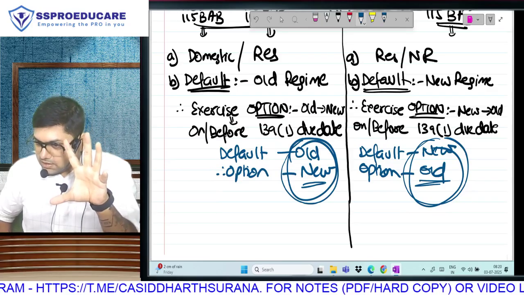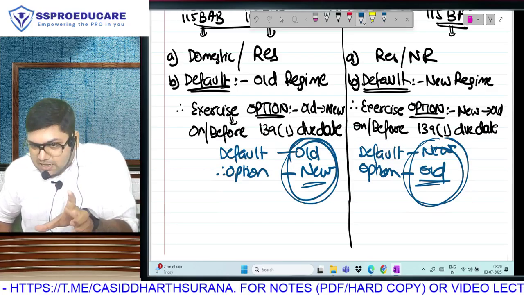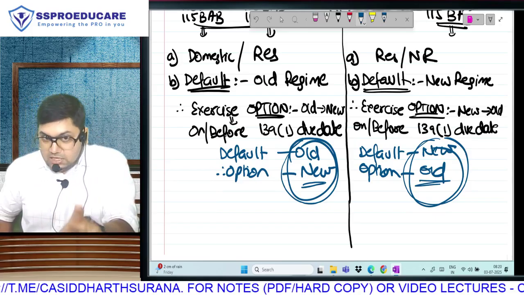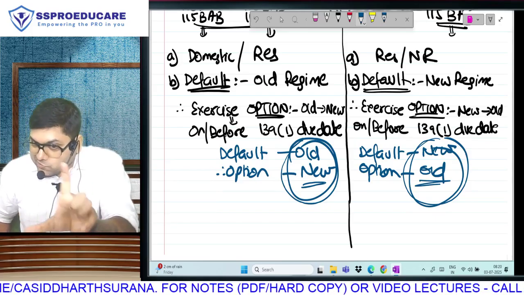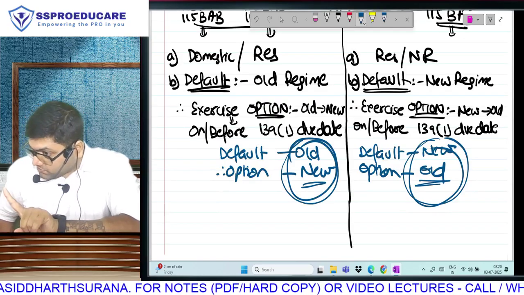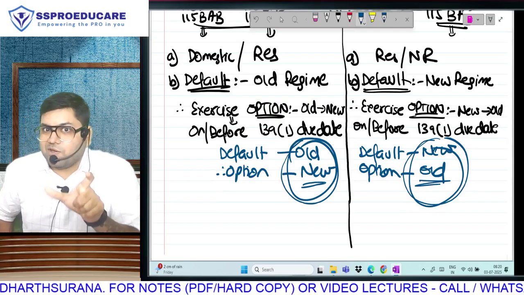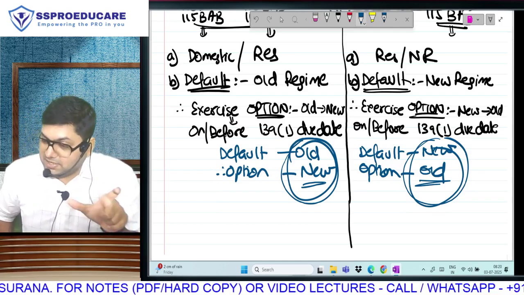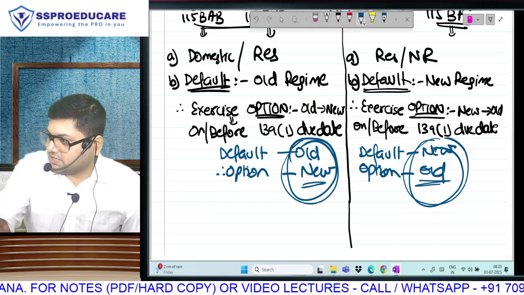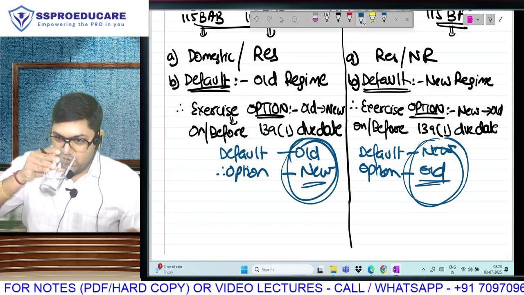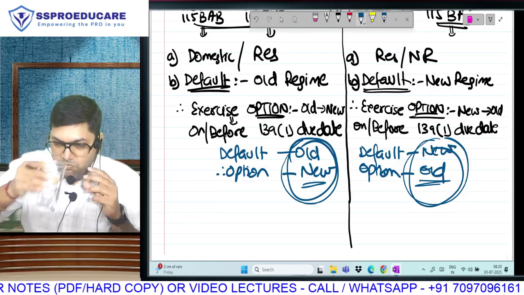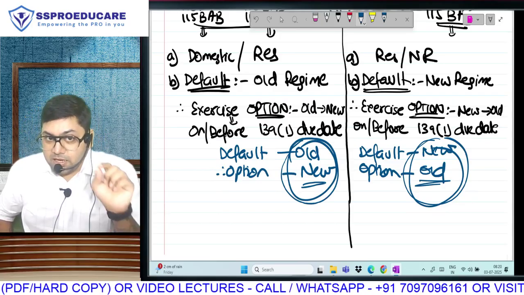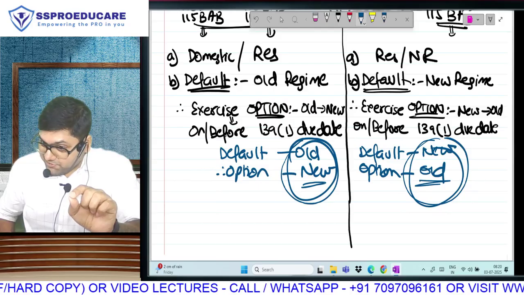Think about the exam angle. In CA exams, if they ask you to calculate tax, only tax, you have to calculate under both old and new. Listen to this. Sometimes your exam question will say calculate tax in a manner which is most beneficial to the assessee. Guess which one you will calculate. Both, then only you have to know. Sometimes, and in the last couple of years they have been doing this.